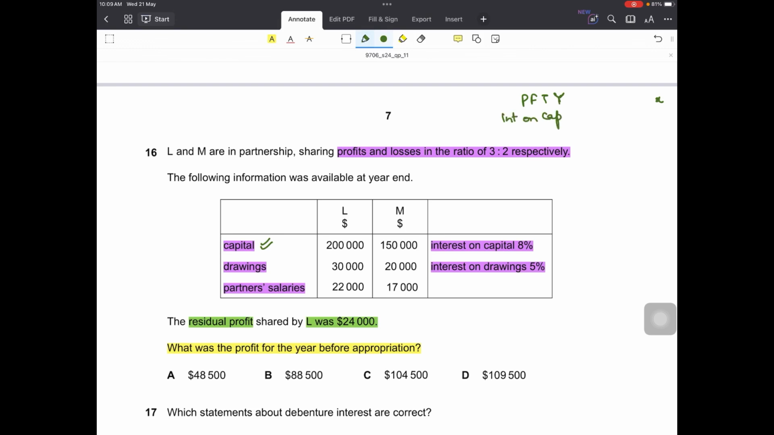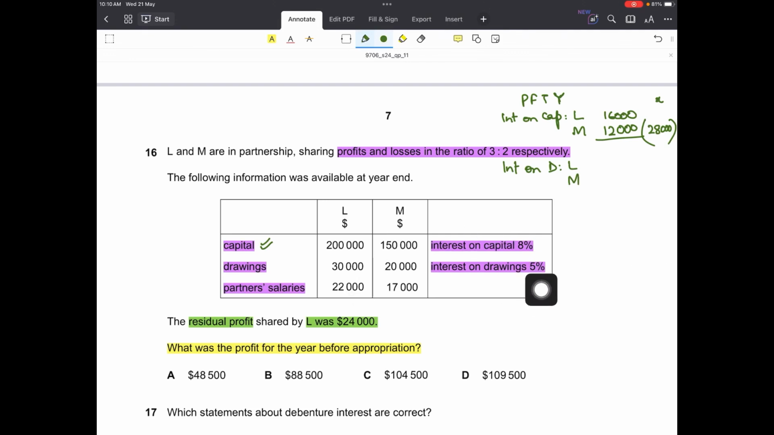Interest on capital, I'm just writing the way it is made in the format. We will work backwards and then we will see what is added and what is being subtracted. So interest on capital to L and M, what is the capital? 200,000 into 8% is 16,000, and 150,000 into 8% is 12,000. So this is 28,000. Interest on capital is given to the partner, so it will be subtracted from the profit for the year.